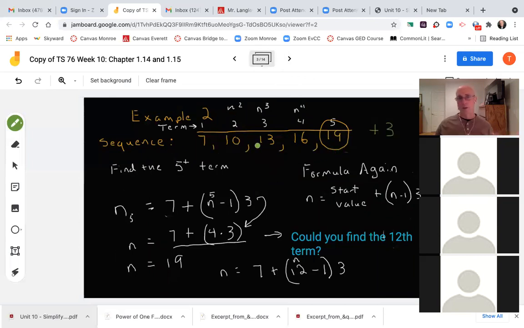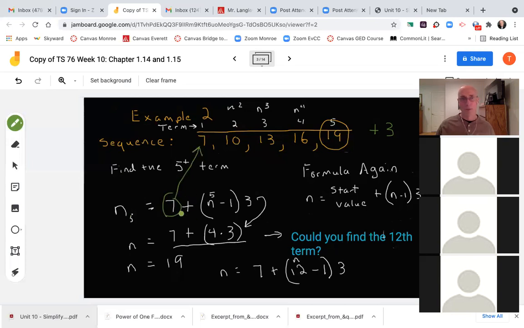But let's say I knew a couple of them and they ask you for the 5th term. Tell me what the 5th term is. Like I said, it could have been the 15th. So I'm going to plug it into my formula, which is n, in this case, I put a 5 here. The 5th term equals my starting value, this is my starting value.